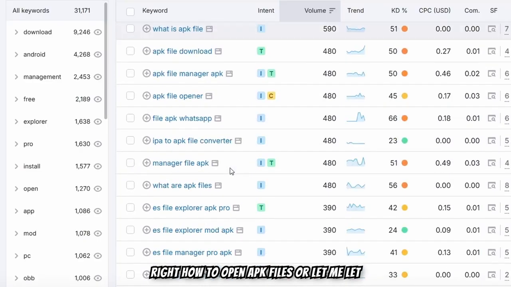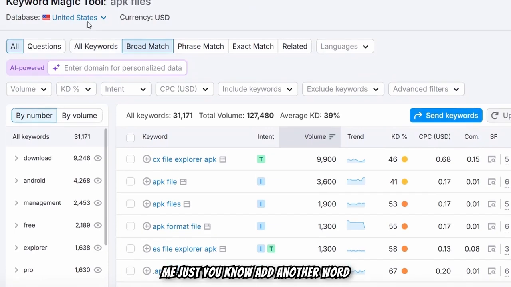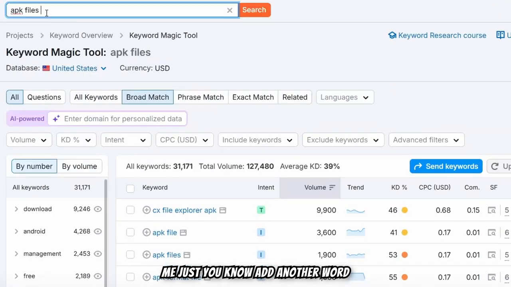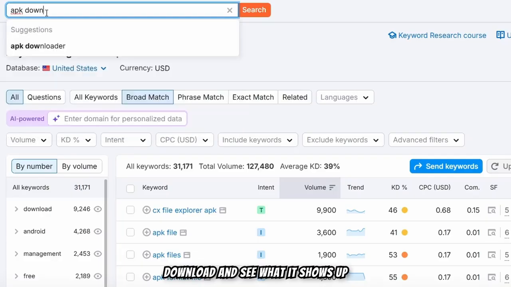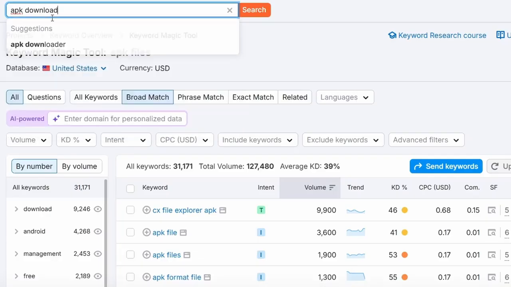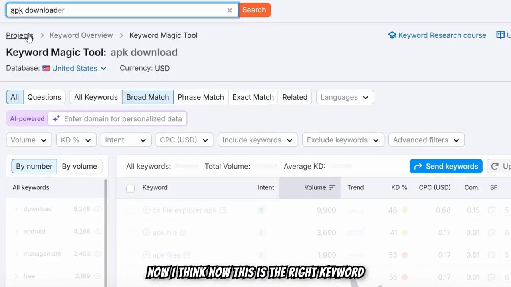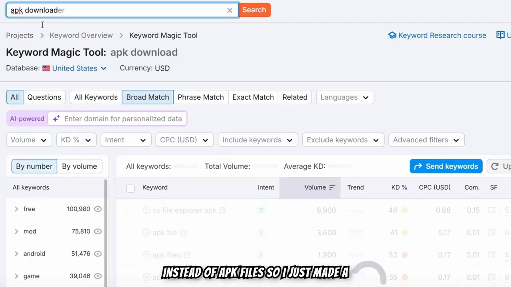How to open APK files, or let me add another word here, APK download, and see what it shows up. Now I think this is the right keyword instead of APK files. I just made a mistake before.